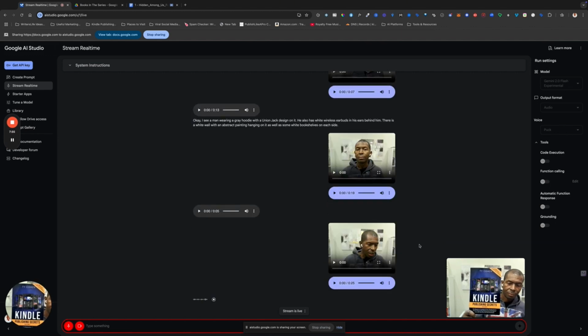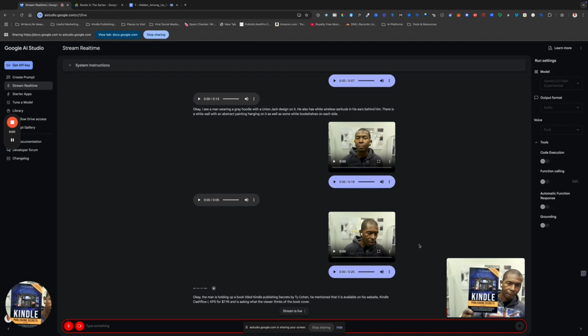Okay, the man is holding up a book titled Kindle Publishing Secrets by Cohen. He mentioned that it is available on his website, kindlecashflow.com/KPS, for $7.95, and is asking what the viewer thinks of the book cover.